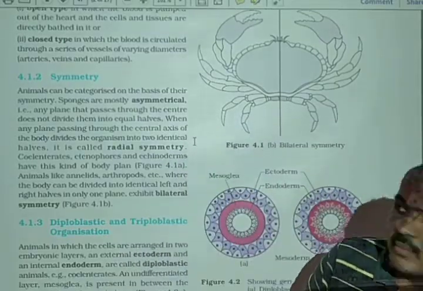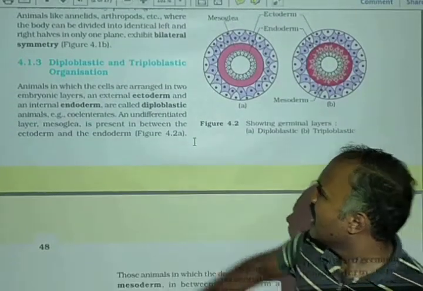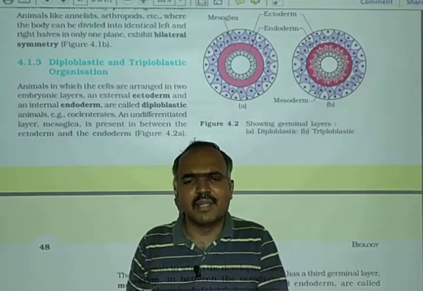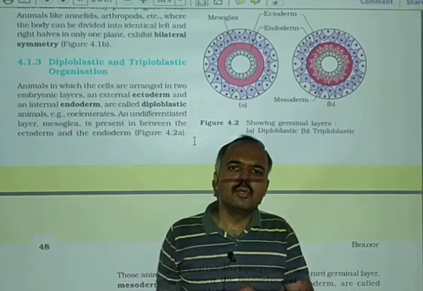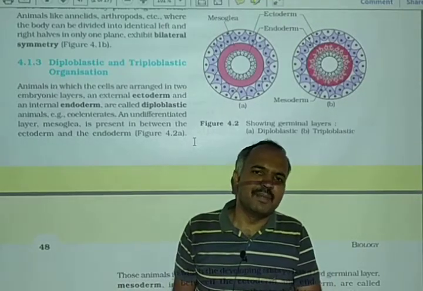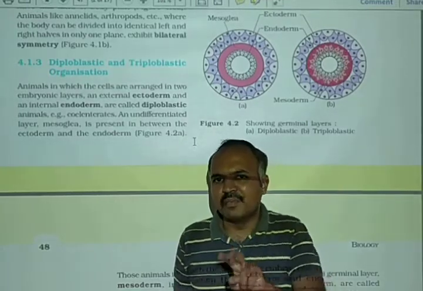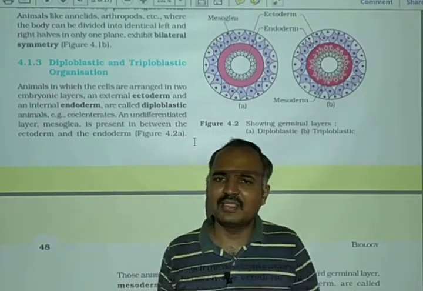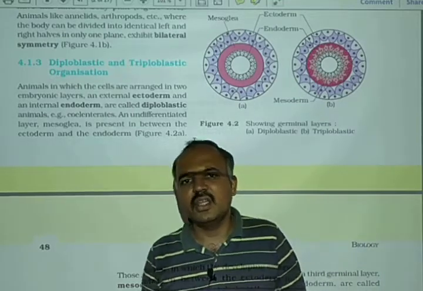Okay, now let's talk about germ layers. Based on the number of germ layers, animals can be diploblastic as well as triploblastic. Now, whom do we call diploblastic animals and whom do we call triploblastic animals? Diploblastic animals are those having two germ layers, and triploblastic animals are those having three germ layers.